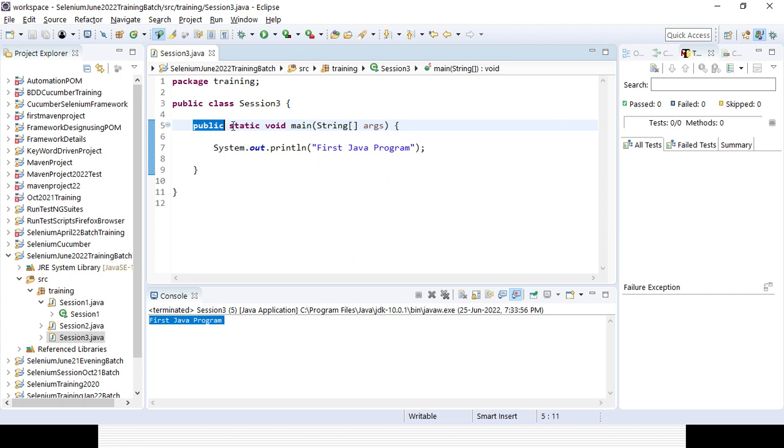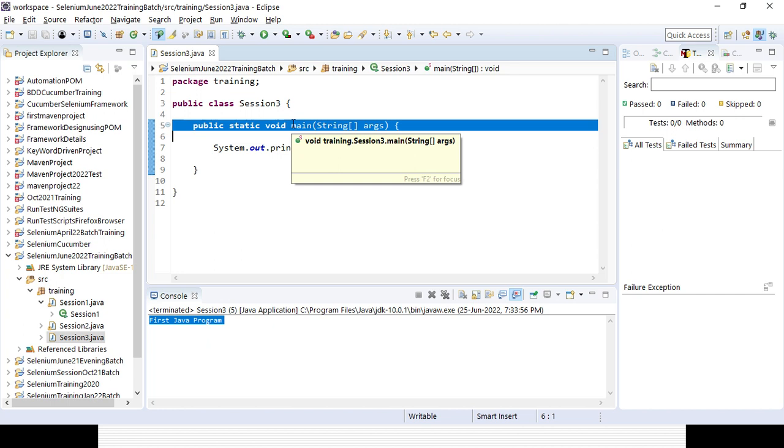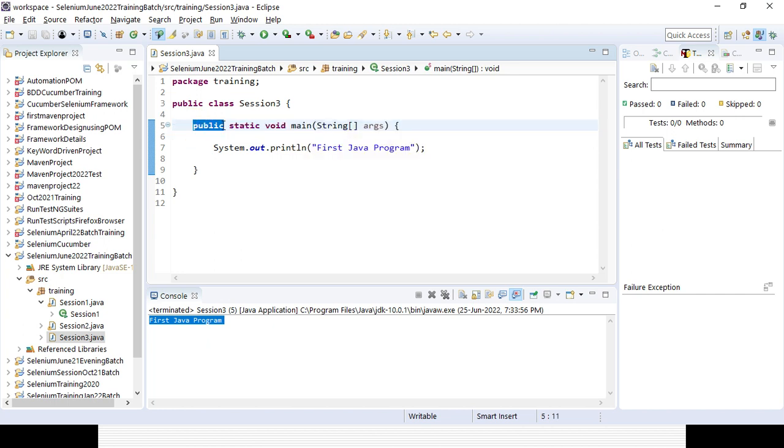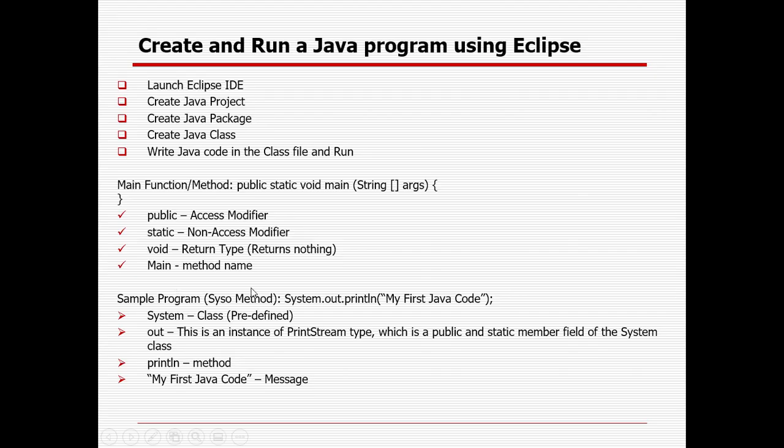So why is it public? It shows that you can access it from everywhere. The main method is always public, you cannot change it, it is a Java property. But for other methods you can consider protected or others, so the access will be based on the different scope. Public is an access modifier, and static is a non-access modifier. I will explain the impact of the static keyword in the upcoming session, but for now you can know that static is a non-access modifier. The void is the return type.